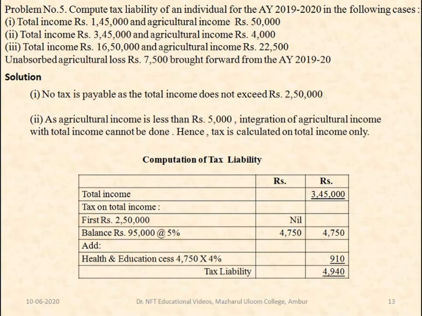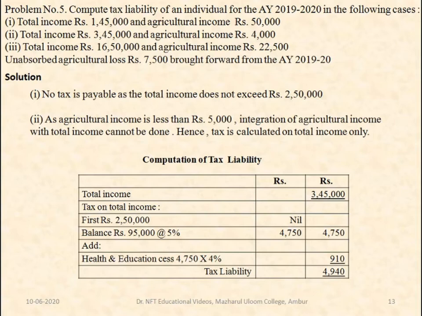We have the third case as well. Total income is rupees 16,50,000 and agricultural income is 22,500. Here in this case we can see that his income has exceeded 2,50,000. At the same time the agricultural income has also exceeded 5,000.